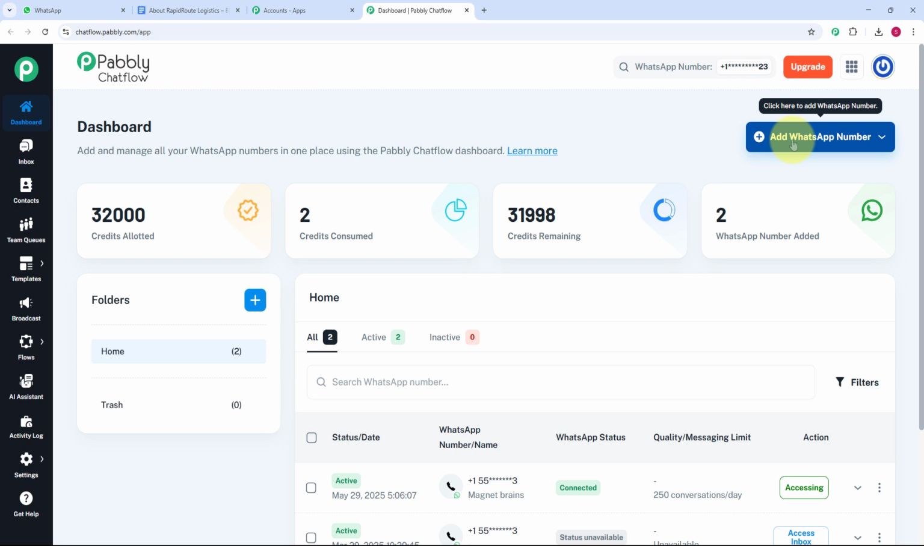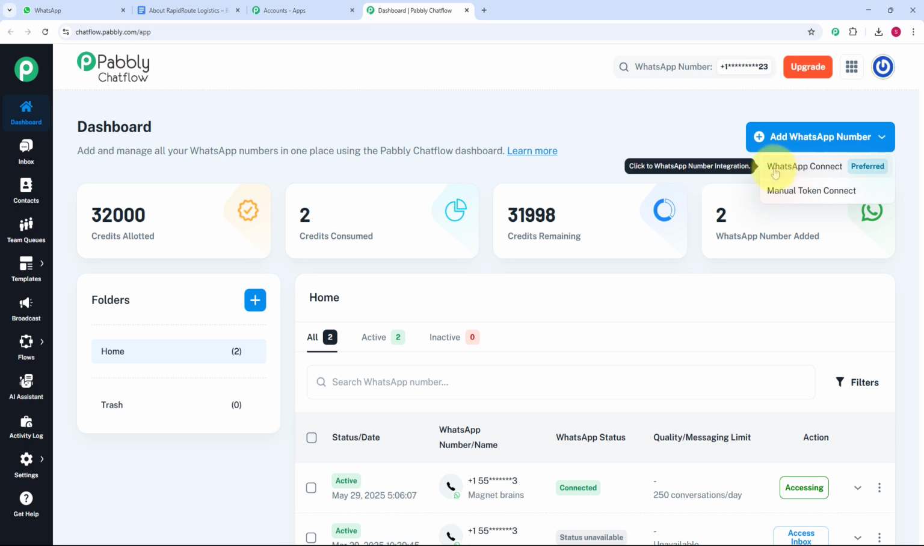Here you can see we are getting the option to add a WhatsApp number. If you want to add a WhatsApp number, you can choose either of the ways, that is WhatsApp Connect and manual token connect. If you want to integrate your WhatsApp number, you can just click on WhatsApp Connect, but if you want to connect with a token, you can click on manual token connect.